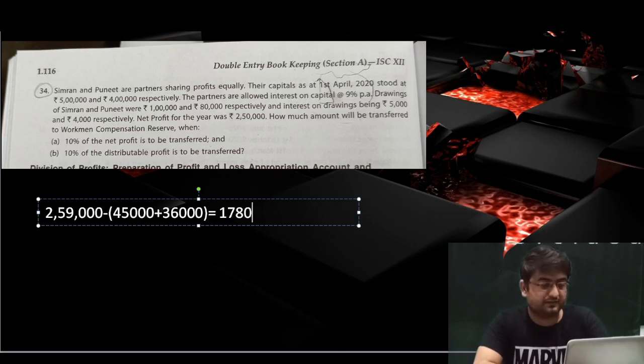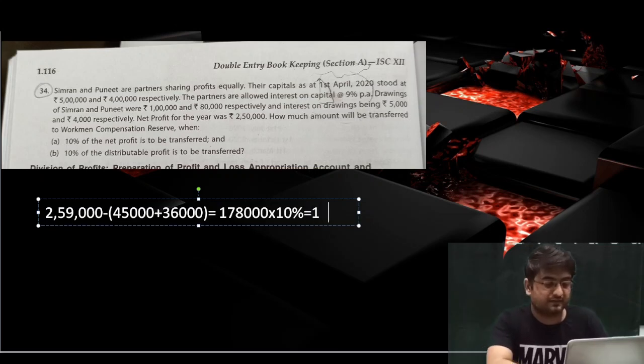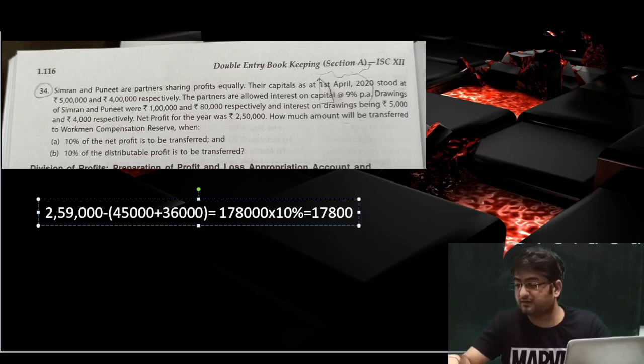One lakh 78,000. Okay. So in case B, the workmen compensation fund will be 10% of this 1,78,000. So for sure we'll get 17,800 as my workmen compensation fund for question number 34.